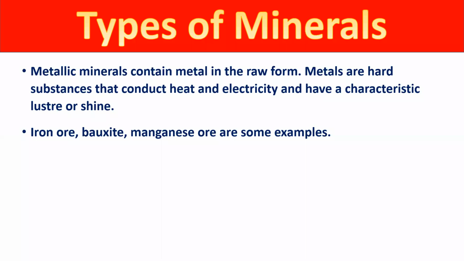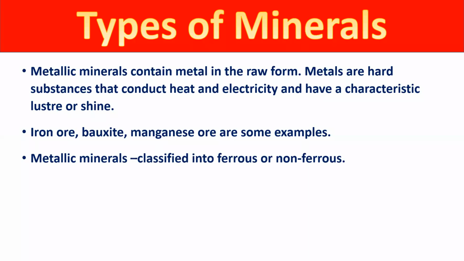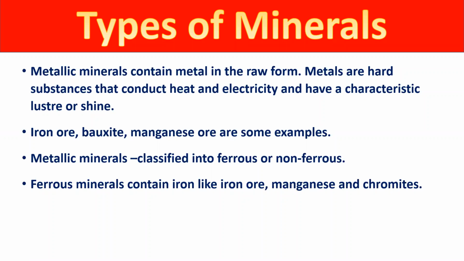These are metals like iron ore, bauxite, manganese. These are examples of metallic minerals. Right, students? We have classified these metallic minerals into two parts, ferrous and non-ferrous. Ferrous minerals contain iron, like iron ore, manganese, and chromite.